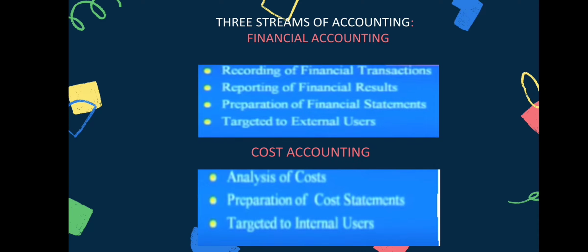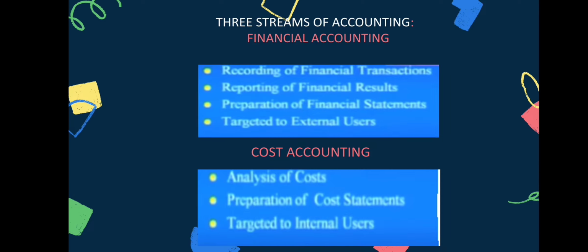The recorded cost will be analyzed, and many cost statements will be prepared. The information from cost accounting analysis will be very useful to the internal users, that is, management authorities and the many workers carrying out the business transactions in different cadres.